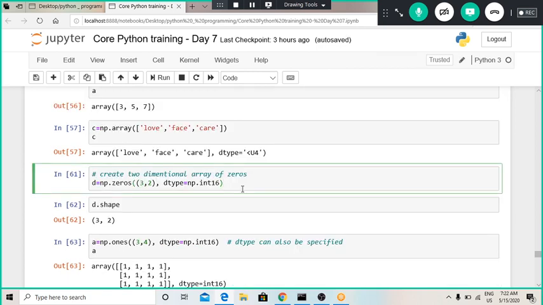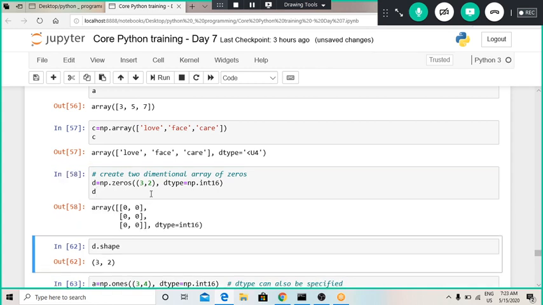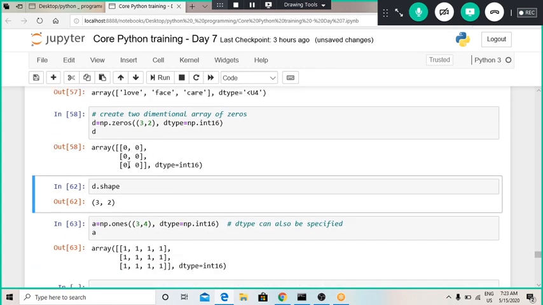For that there is an inbuilt function in numpy called np.zeros, and when we use this function, it will create a matrix which has 3 rows and 2 columns, but all the elements in that matrix will be 0. So this is developing a matrix of constants.